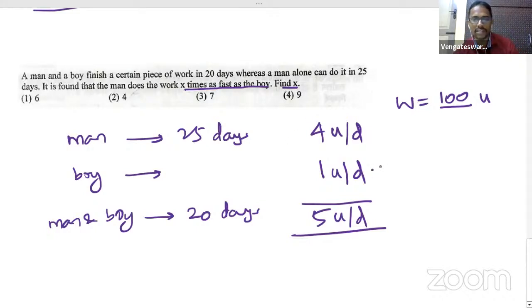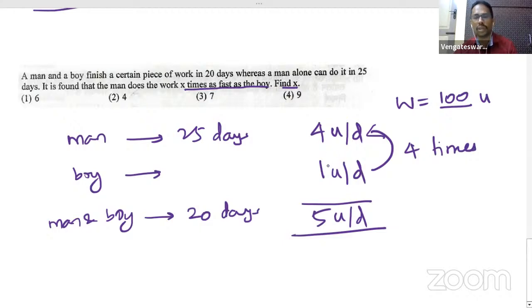The man is X times as fast as the boy. Boy can do 1 unit in one day. Man can do 4 units per day. That means how many times the man is faster than the boy? 4 times, because boy can do only 1 unit in one day.